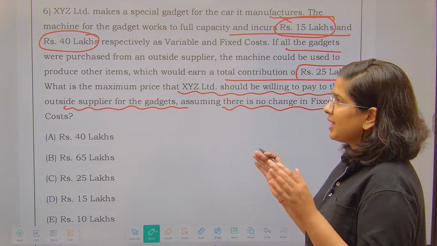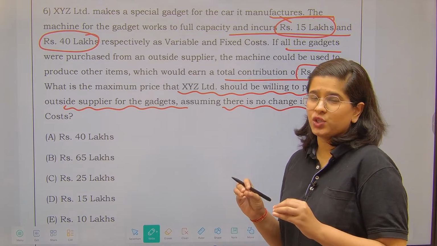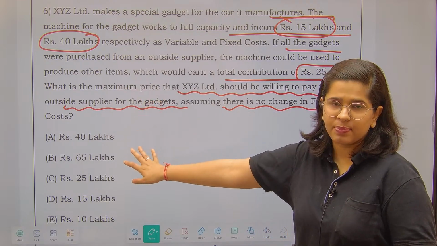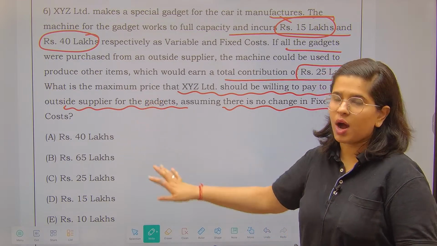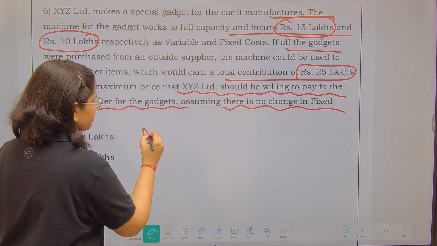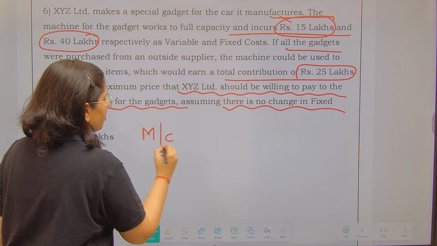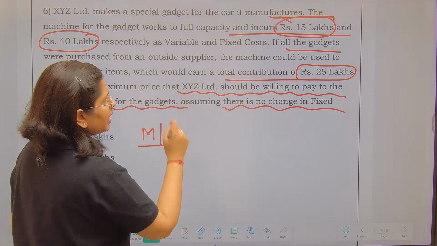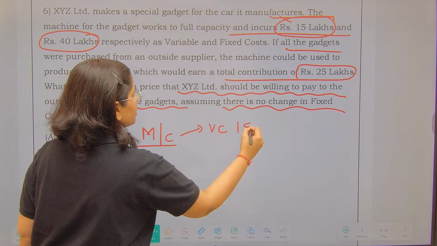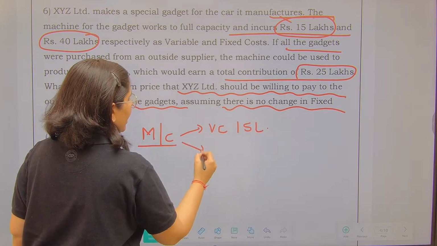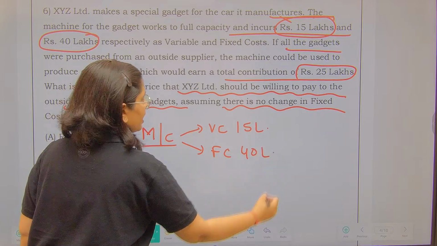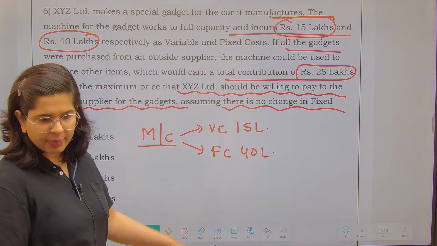Now see this. This is a total easy question. I will not spare even 5 seconds to answer this particular question. Why? I'll tell you how. You have a machinery. Let's simplify it. That machinery incurs a variable cost of 15 lakhs to produce a product and a fixed cost of 40 lakhs.